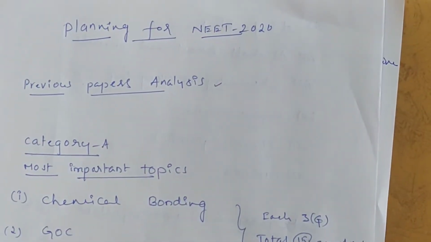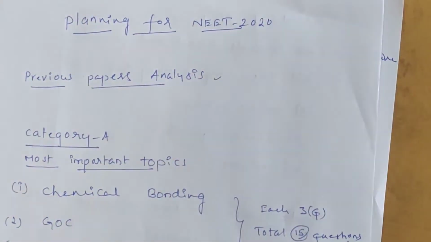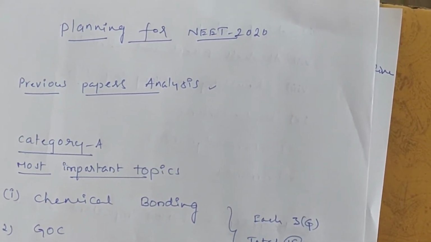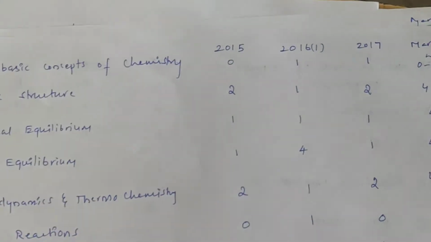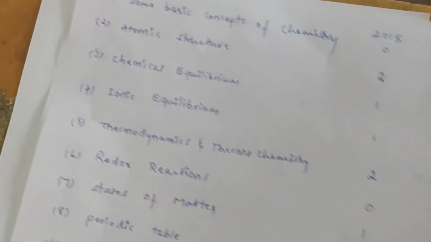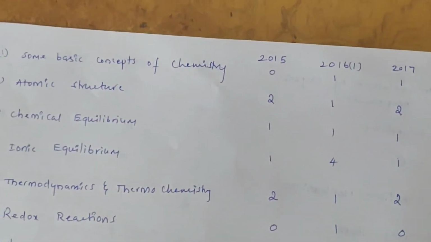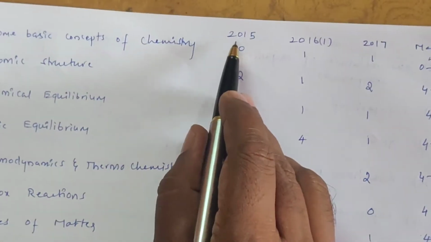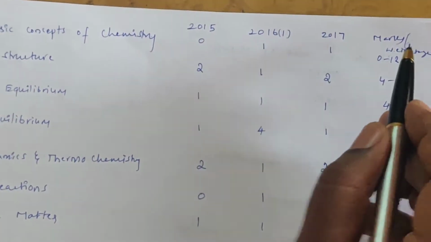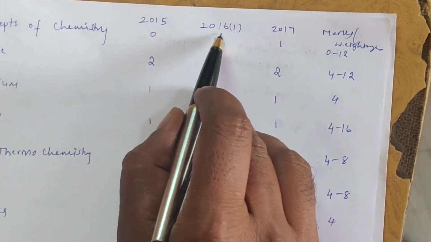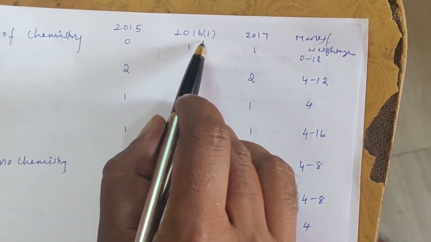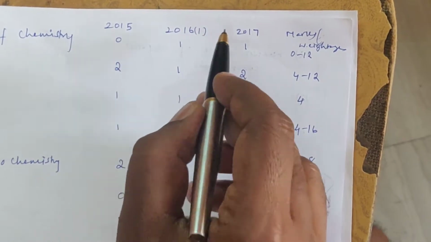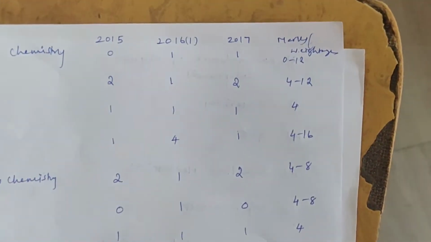Before going to planning, we must first know the paper analysis for the last 3 years. So I am taking only 3 years to see the paper analysis. The first is the chapter name, some basic concepts of chemistry, for the years 2015, 2016, 2017, and the weightage. In 2016 the exam was conducted 2 times, so I am giving only one 2016 paper.